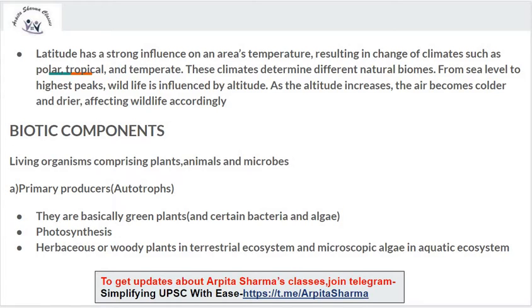We all know about it, right? In the terrestrial ecosystem, herbaceous or woody plants are the primary producers, and in the aquatic ecosystem, microscopic algae are the primary producers.